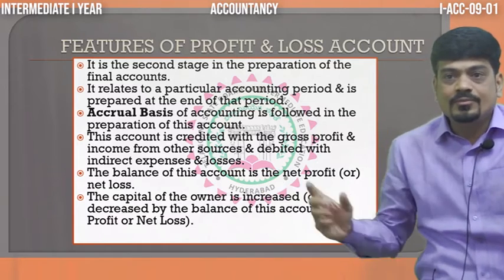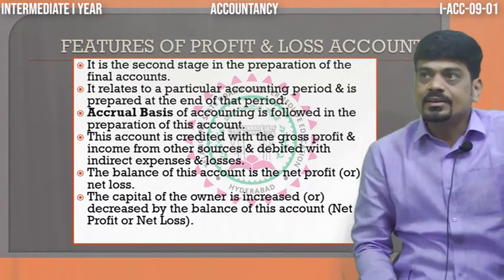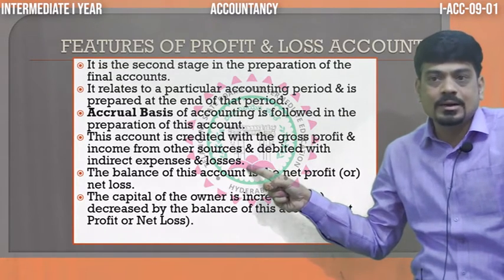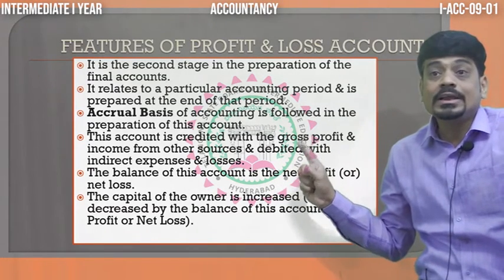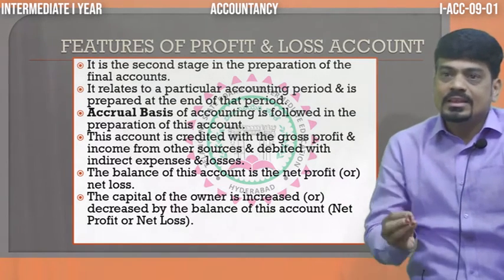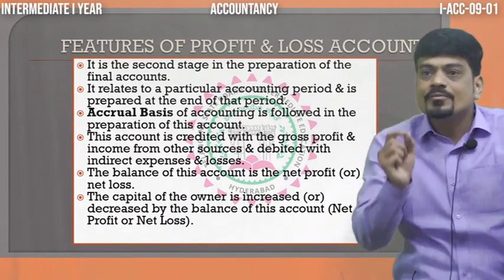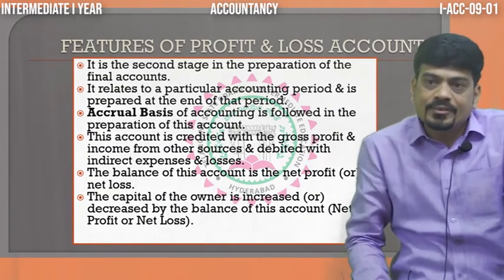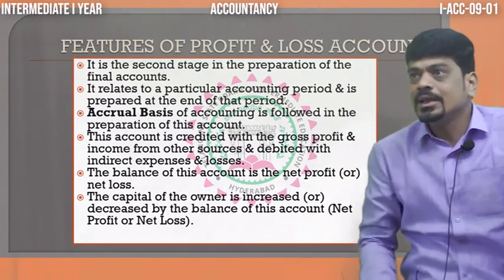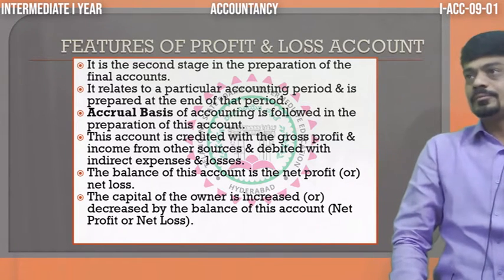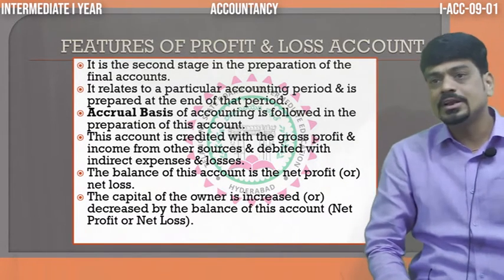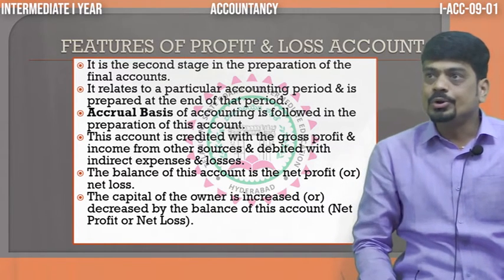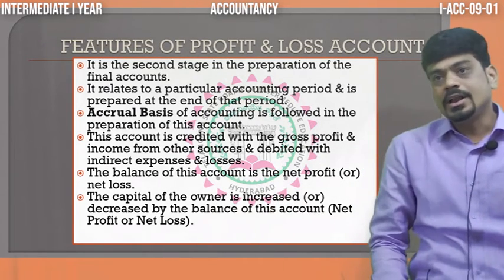While preparing this account, what do we take? In this account we credit gross profit and all the other incomes, and we debit all indirect expenses and losses. Which rule are we following? We are following the rule of nominal account, which we have studied: debit all expenses, credit all incomes. Purely on the basis of the rule of nominal account, we prepare this profit and loss account. And as I told you, the balance will be net profit or net loss.